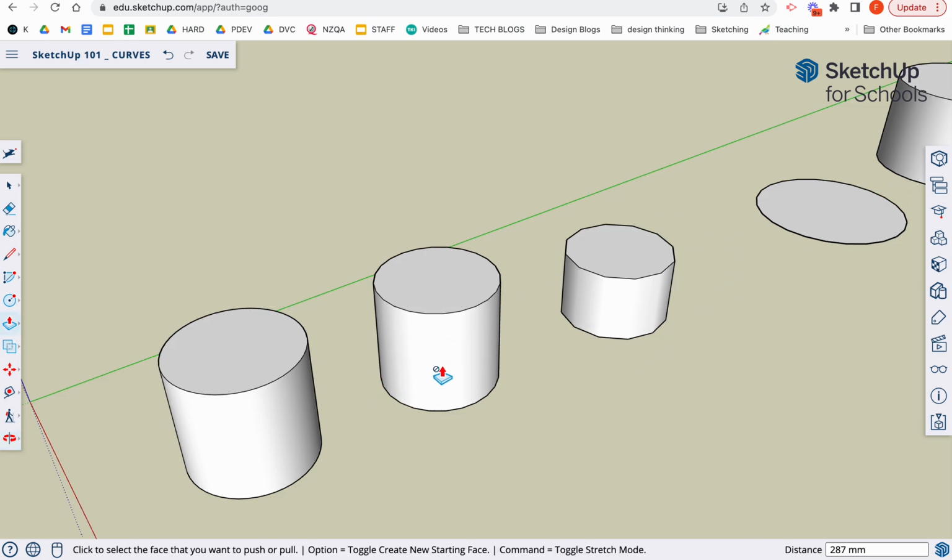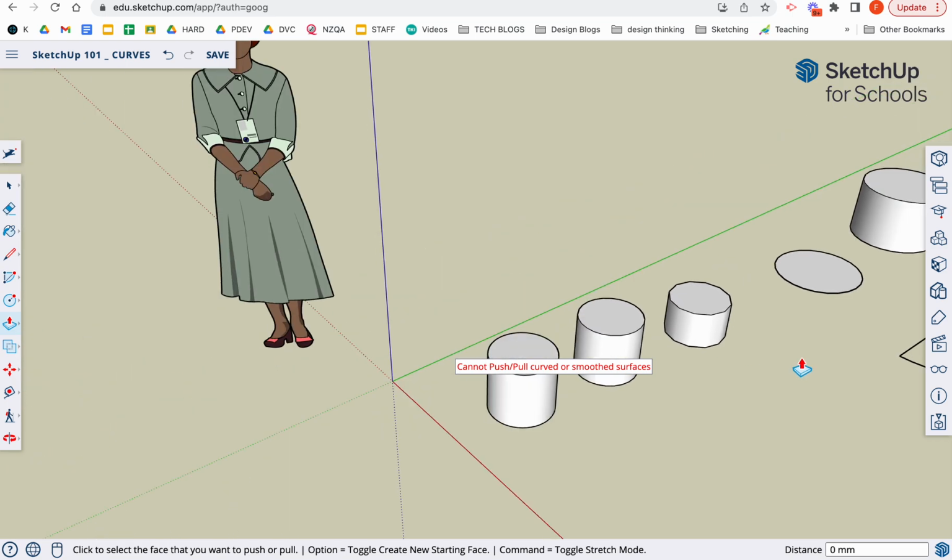One thing that you'll know now is you can't push and pull a curved or smooth surface, only a flat face of one kind of dimension can be pushed or pulled. So just keep that in mind once you're starting to maybe potentially cut something out from that. It starts to become complicated.